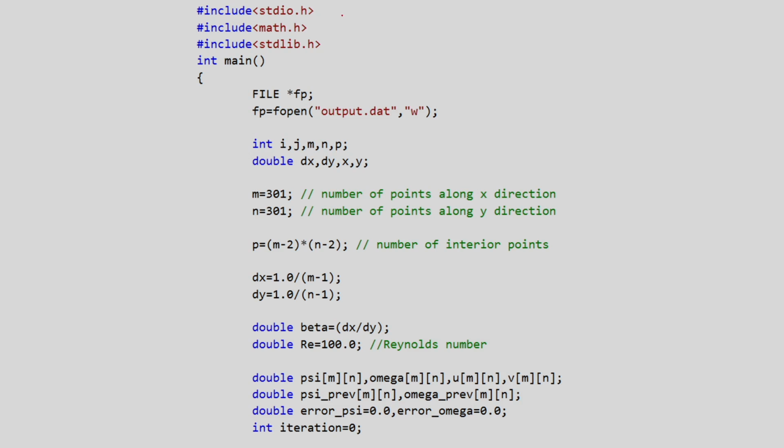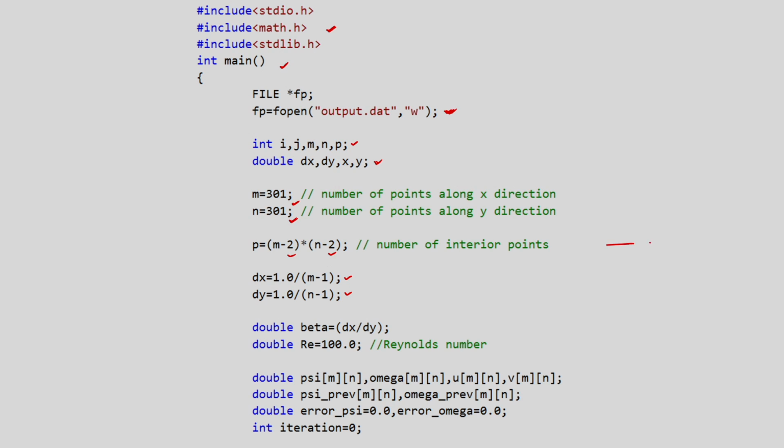So, this is the code you can see. This is the general header file, you just include it. This is the main program. For writing the output, we are opening one output file. Some integers i, j, m, n, p, and we are defining doubles dx, dy. We are taking the number of points along the x direction as 301 and the number of points along the y direction as 301. So, the total number of interior points will be m minus 2 and n minus 2, and delta x and delta y will be 1 by m minus 1 and 1 by n minus 1.